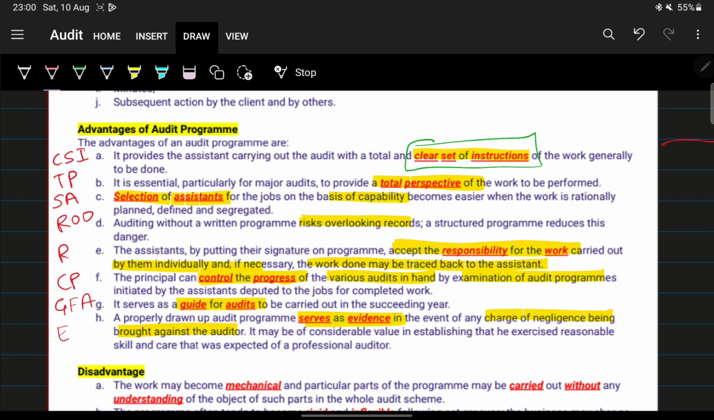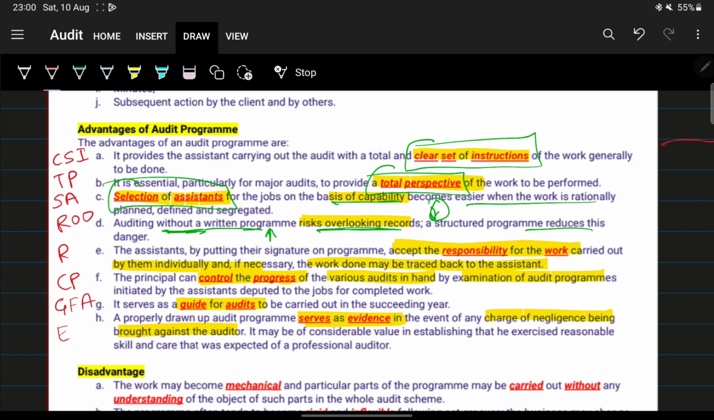Next, the essential particulars of the audit provide a total perspective of the work to be performed. It also helps in the selection of assistants on the basis of capability, and it becomes easier to work rationally and plan, define and segregate it. When there's a written program, the risk of overlooking records reduces. Without a written program the risk increases, but if there is a written program, then the risk decreases. So a structured program reduces this danger.